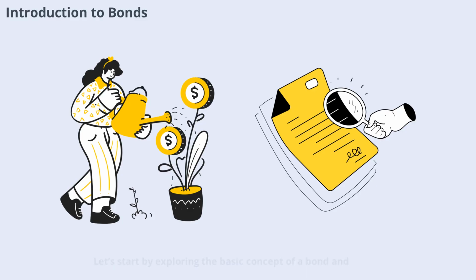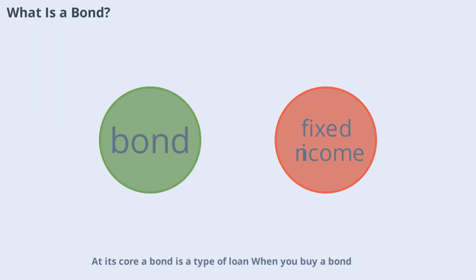Let's start by exploring the basic concept of a bond and why investors consider them a key component of a diversified portfolio. At its core, a bond is a type of loan. When you buy a bond, you're essentially lending money to the issuer, which could be a government, municipality, or corporation. In return, the issuer promises to pay you interest at regular intervals and to return your principal at the bond's maturity date. Bonds are often considered less risky than stocks, making them a popular choice for conservative investors. Understanding how bonds work is the first step to navigating the world of fixed income investments.